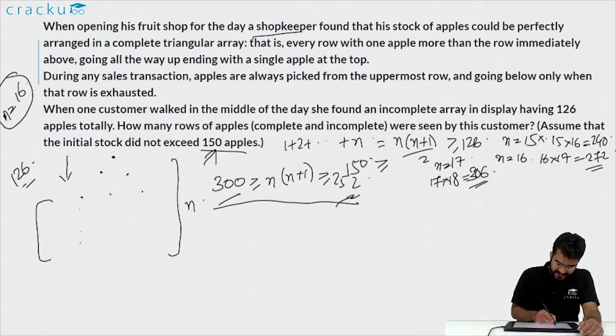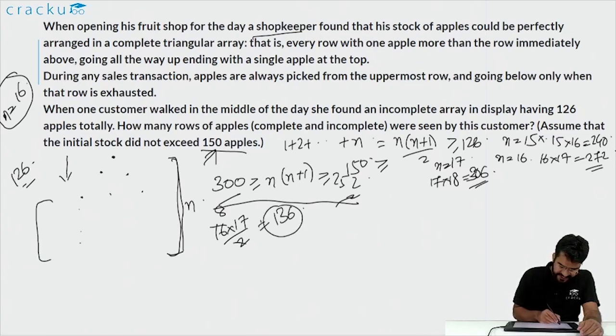So initially in the triangular row there were 16 rows of apples, and the total number of apples that were there initially will be 16 into 17 by 2. This is equal to 17 into 8, which is equal to 136. So the initial number of apples that were there were 136 and they were in 16 rows.